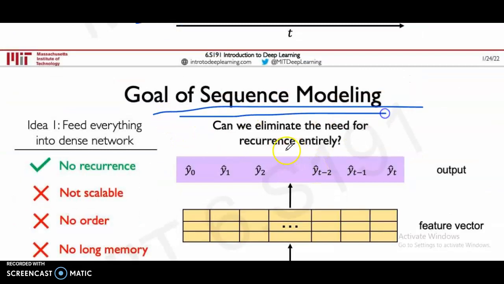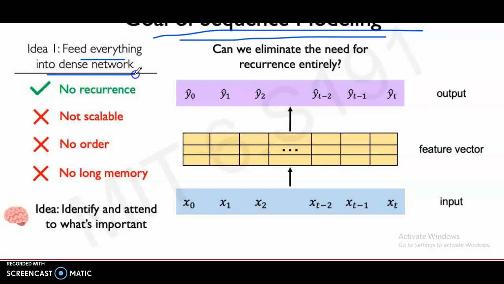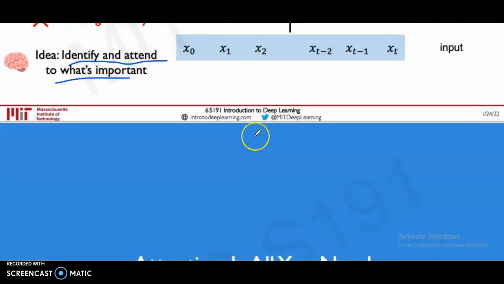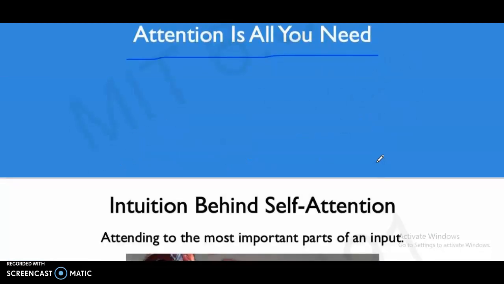Goal of sequence modeling. Idea 1: feed everything into a dense network. But there is no recurrence, not scalable, no order, no long memory. Idea: identify and attend to what is important. Attention is all you need.